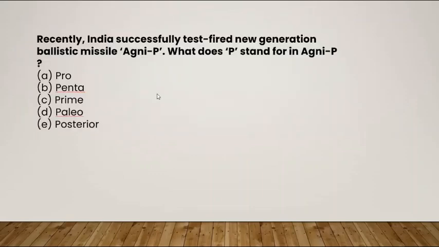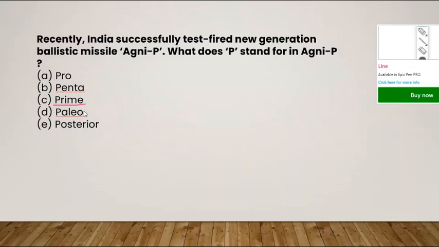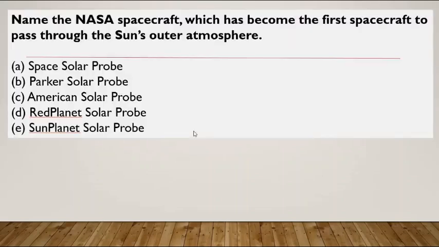Recently, India successfully test fired the new generation ballistic missile Agni P. So what does P stand for? P stands for Prime. So the full form is Agni Prime. Okay, so nothing more is needed for this question.